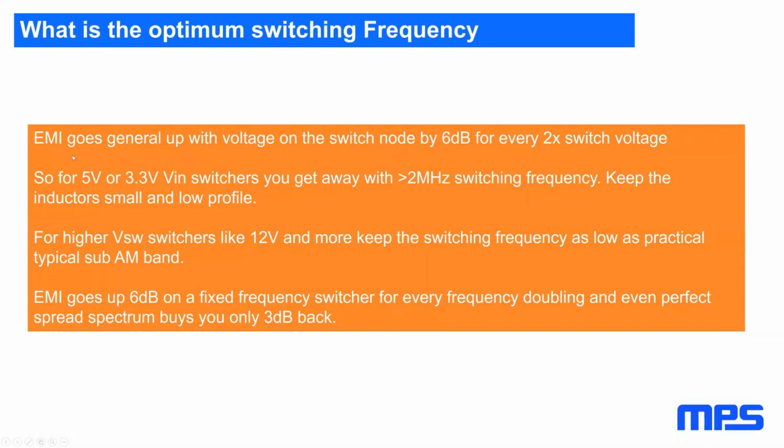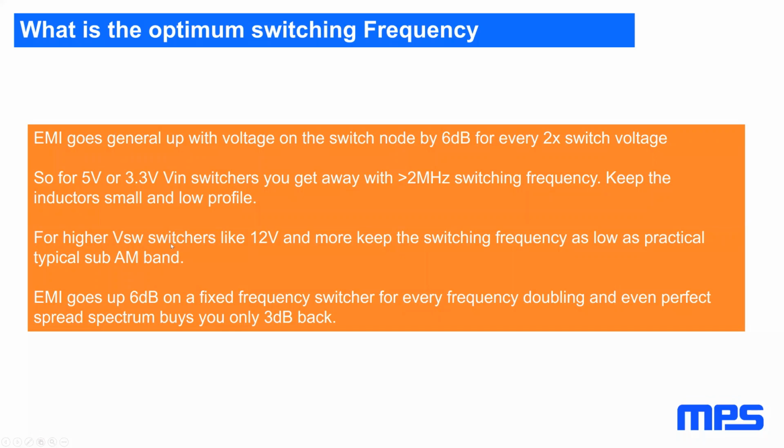We learned now that EMI generally goes up with switch voltage by 6 dB for every doubling of the switch voltage. So it means for a low voltage switcher like 5 or 3.3 volt input bucks, where you make your usual core voltage or whatever voltage you need, you can easily get away typically with over 2 megahertz switching frequency, because the EMI content of that thing is not that large, because you have benign switch voltage moving around. So you can keep the inductor small and low profile and don't have much EMI problem.